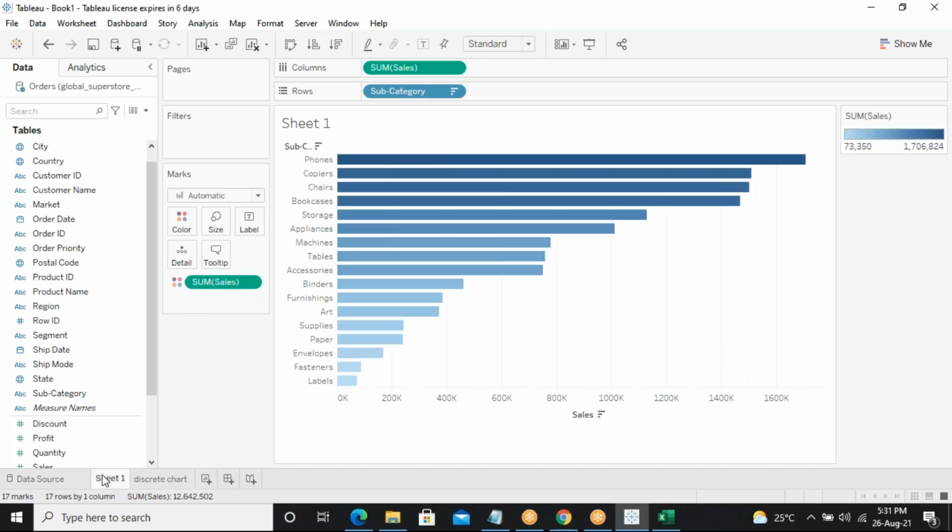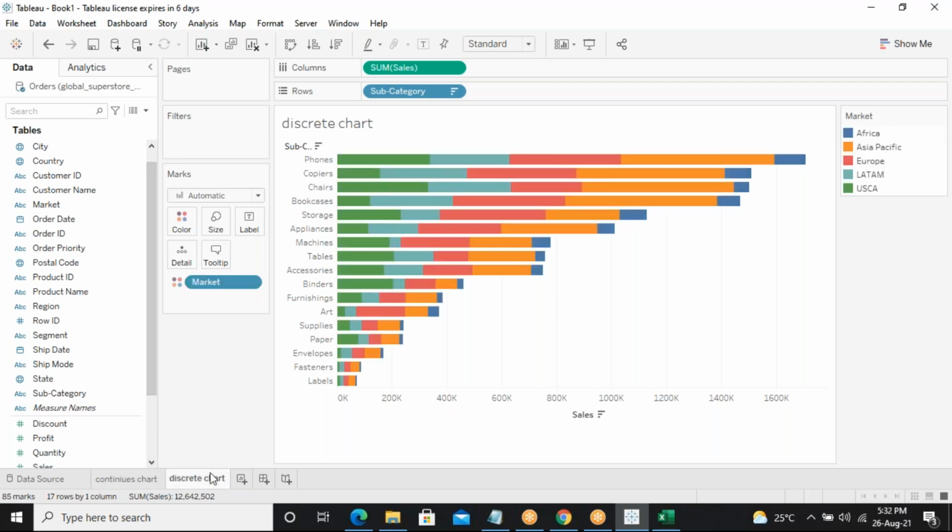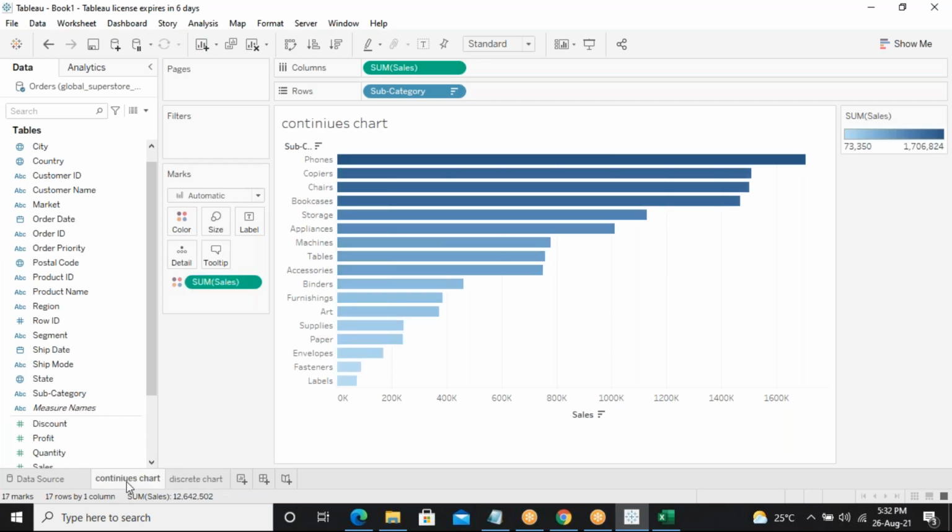I'll say this is a discrete chart, and this is continuous, with an aggregating function, so it will have a gradient. So tell me finally, what is the difference between continuous and discrete?